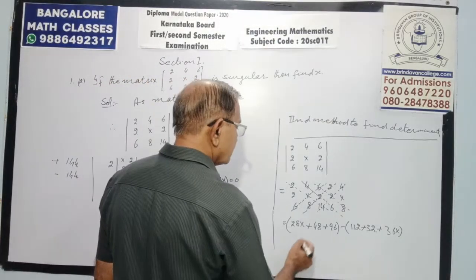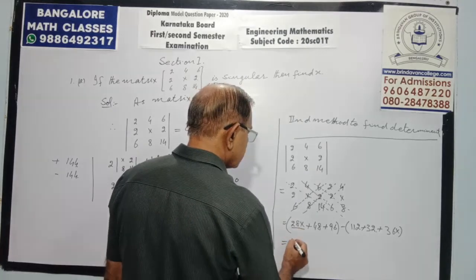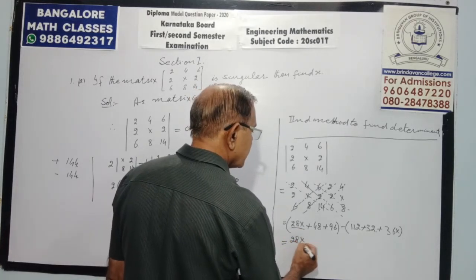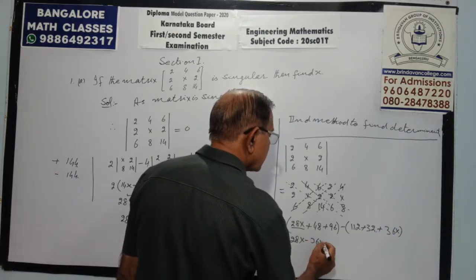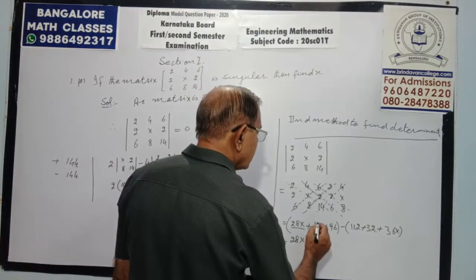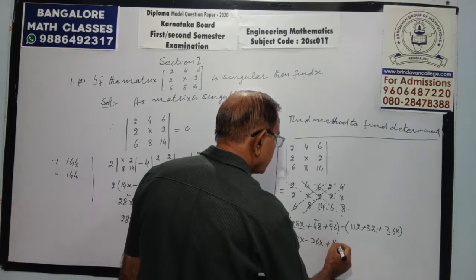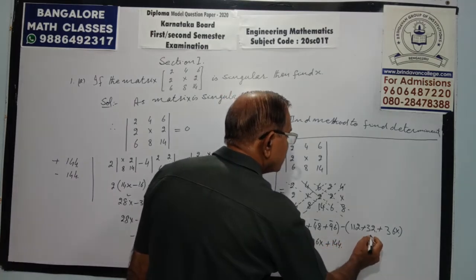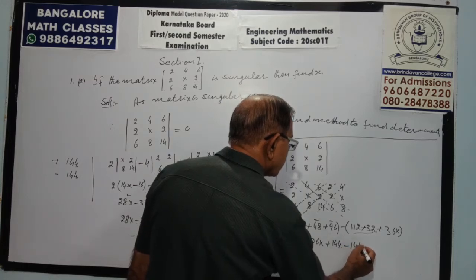So now collect the term entries, positive and negative. It's 28x minus 36x. Then here we will get 144, and there we will get minus 144.